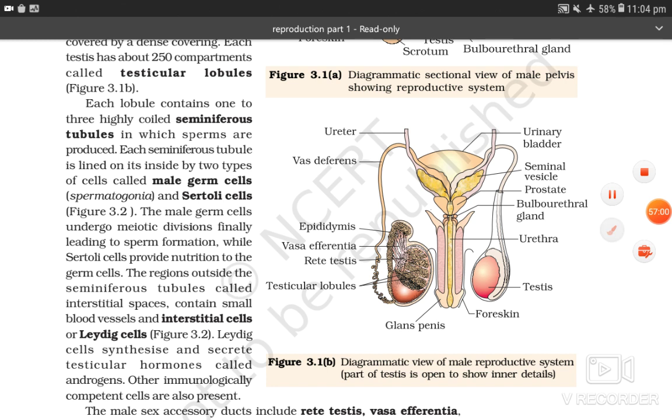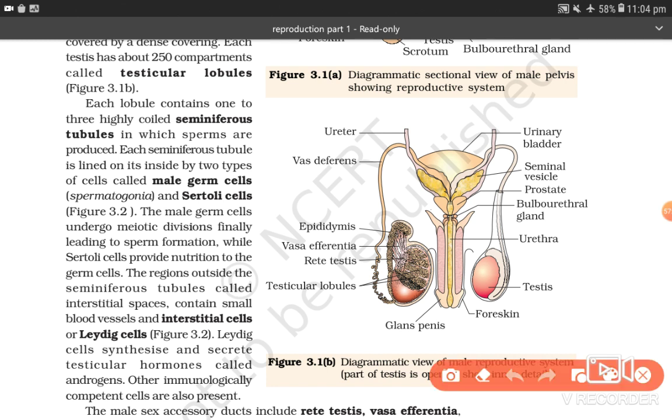Each lobule contains 1 to 3 highly coiled seminiferous tubules in which sperm are produced, and each seminiferous tubule is lined on its inside by two types of cell, male germ cell and Sertoli cell. Male germ cells will finally lead to sperm formation, while Sertoli cells will provide nutrition to the germ cells.